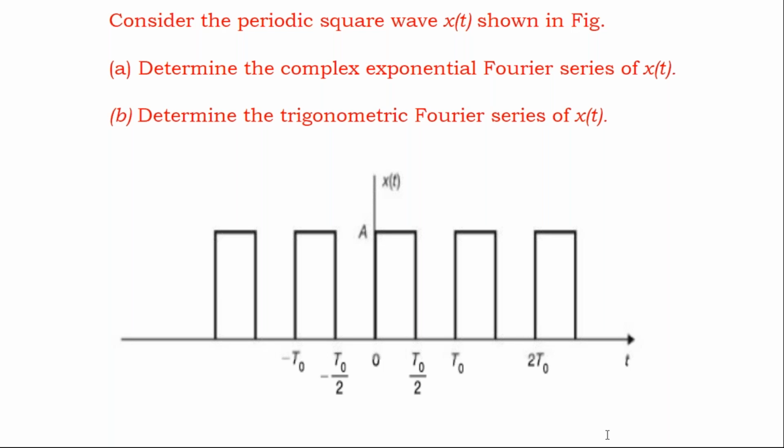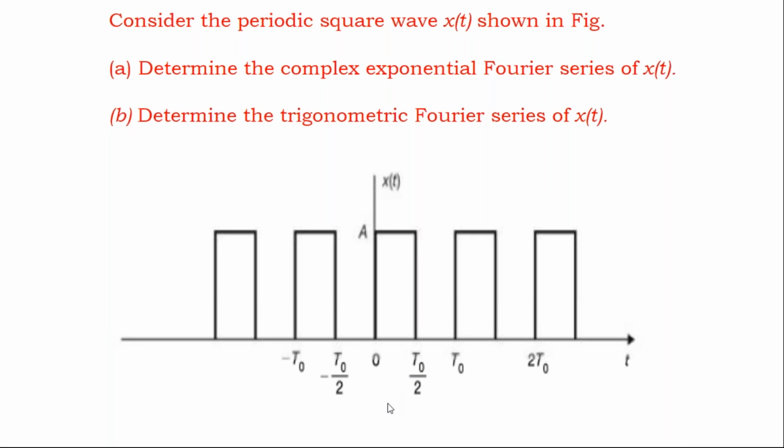In all the three cases, the waveform is repeating after the period t0. Is the waveform clear? Please post it in the chat box. So these are the three possibilities. Observe the waveform carefully. You can have the period of the waveform from 0 to 2t naught. Then in such case, you need to write the conditions like this: 0 to t naught, like this.